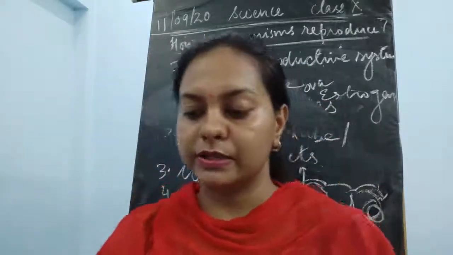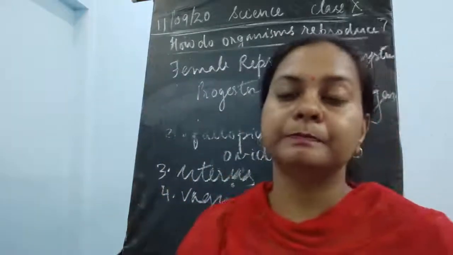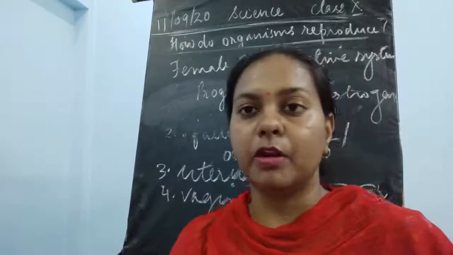Each hormone has a different role in the body of a female.